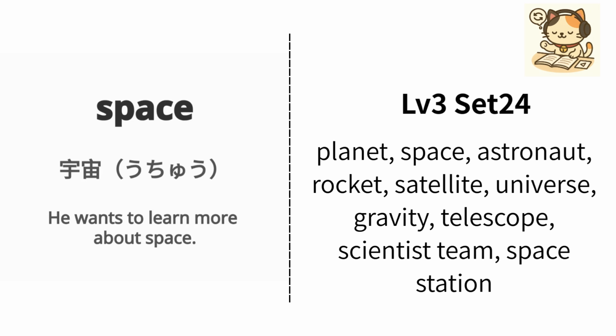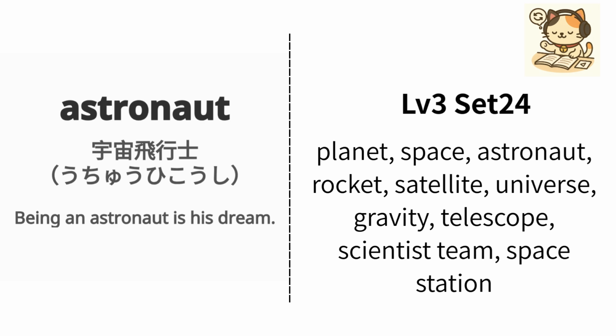English is space. Japanese is 宇宙. Example, he wants to learn more about space. 彼はもっと宇宙について学びたいと思っています. Repeat, space, space.